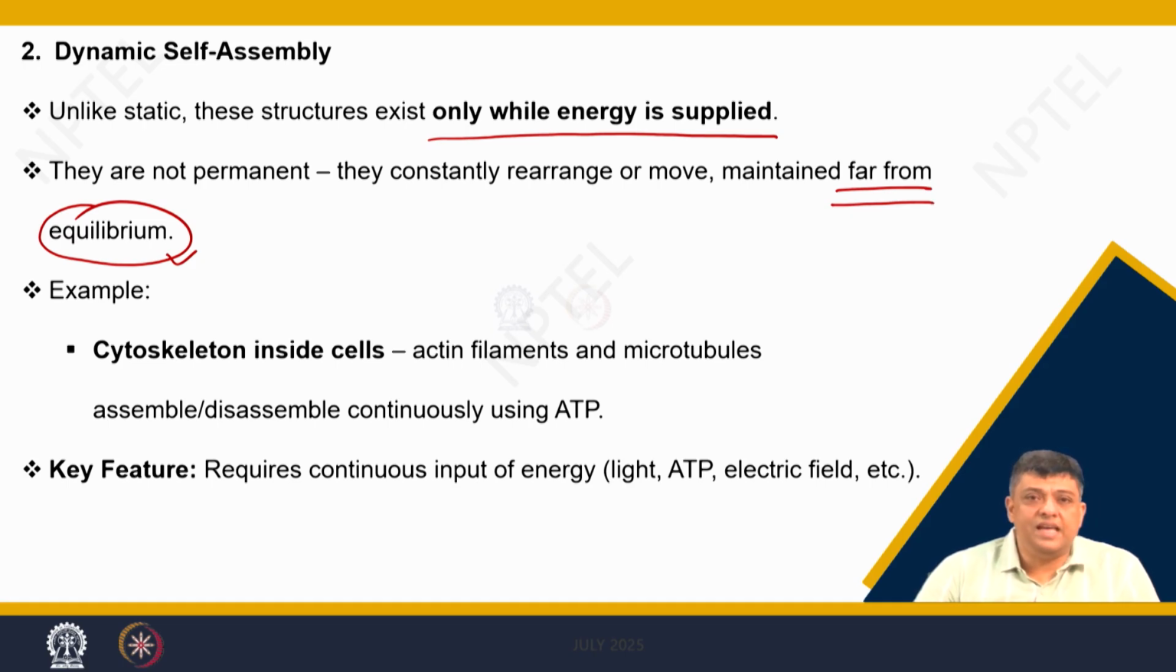So, these are examples like cytoskeleton inside cells, where the actin filaments and microtubules assemble, deassemble continuously using ATP. So, you require continuous input of energy, which can be light, which can be ATP, which can be electric field or anything similar which can supply energy.